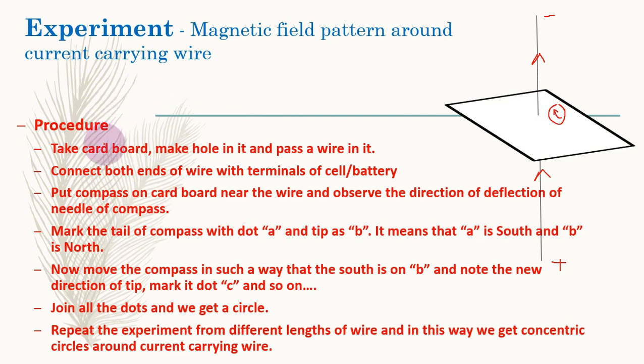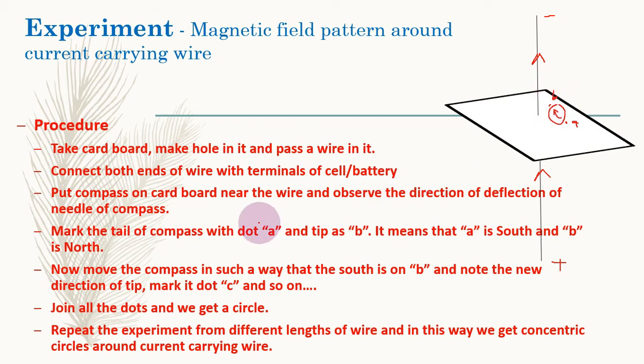So here, take cardboard, make hole in it and pass wire in it. Connect both ends of the wire with terminals of cell or battery. Put compass on cardboard near the wire and observe the direction of deflection of the needle. So suppose that this is the direction of deflection of the needle. Mark the tail with dot A. Assume that here I put a dot and I name it A. So this is A, and here I put a dot and I name it B.